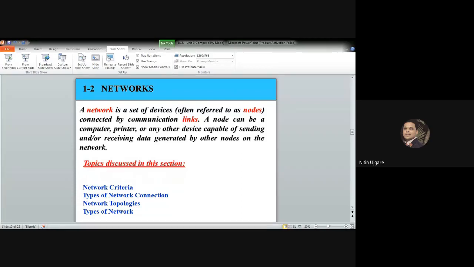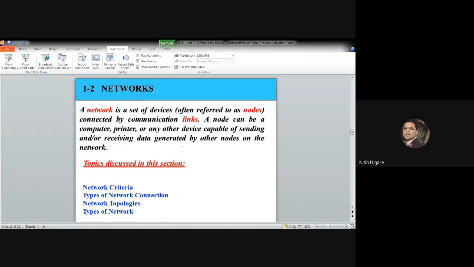The data transmission takes three different forms: simplex mode, half duplex mode, or full duplex mode. Whereas the different forms of data are text, number, image, audio, and video. I hope there are no problems.